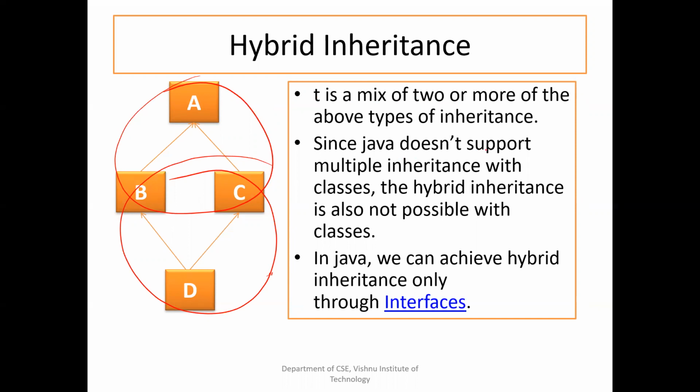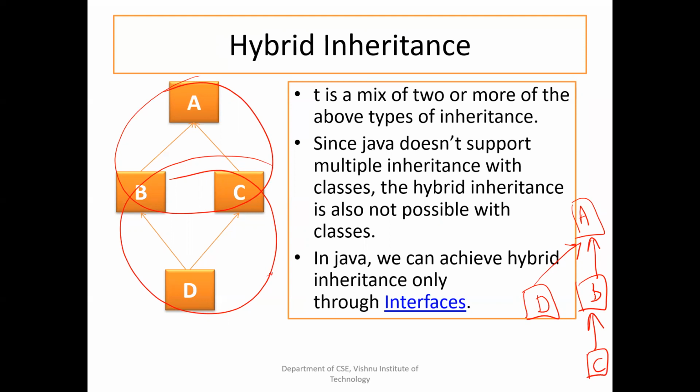Since Java does not support multiple inheritance with classes, hybrid inheritance is also not possible with classes. Suppose you want to do inheritance of this kind. What is this inheritance? This is multi-level. And what is this inheritance? This is hierarchical. Both are possible.